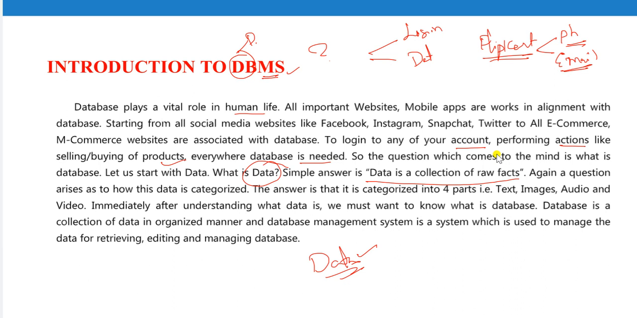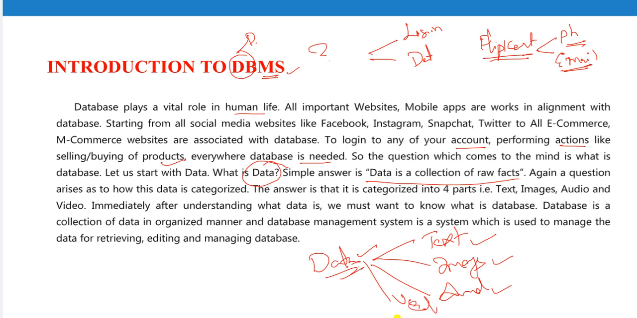Again the question arises: how is the data categorized, how is the data organized? In the form of four parts: one is text, the next is images, another is audio, and another is video. That means data can be in the form of text, images, audio, or video. So here data is nothing but a collection of raw facts, consisting of all these four parts.